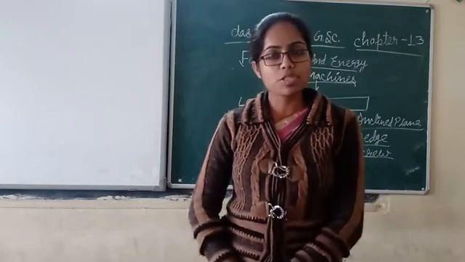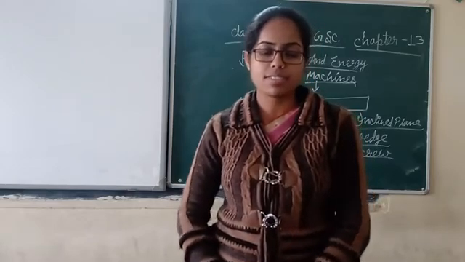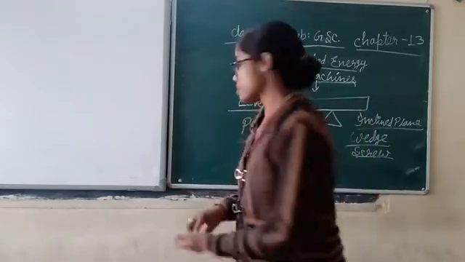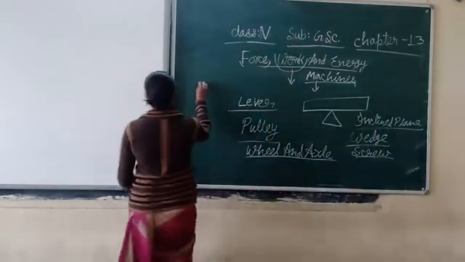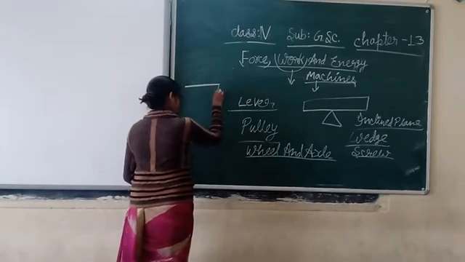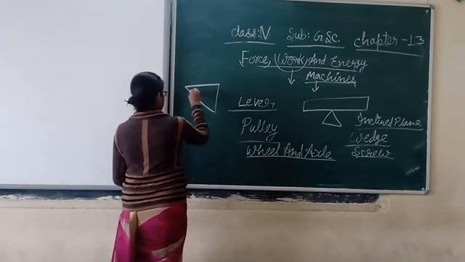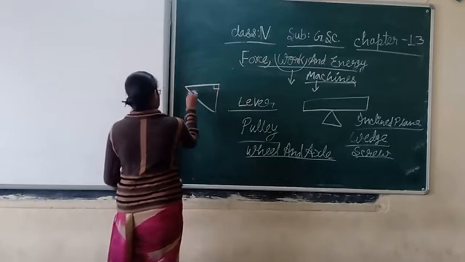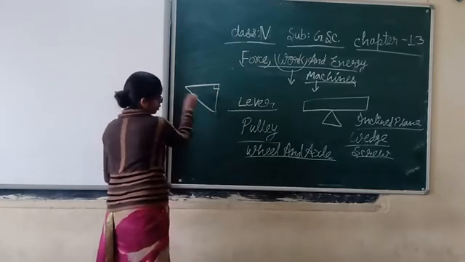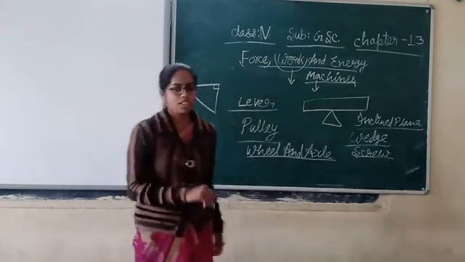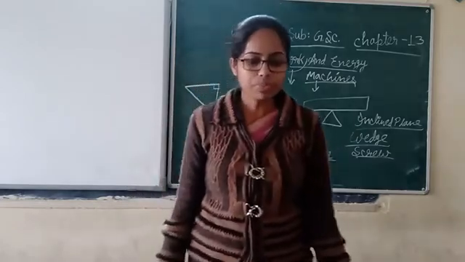Use a sketch pen to color the longest edge. Suppose this is the right triangle. This is the longest edge, no? Opposite the 90 degrees, this is the longest edge. We have to color it with the sketch pen. Then what do we have to do?